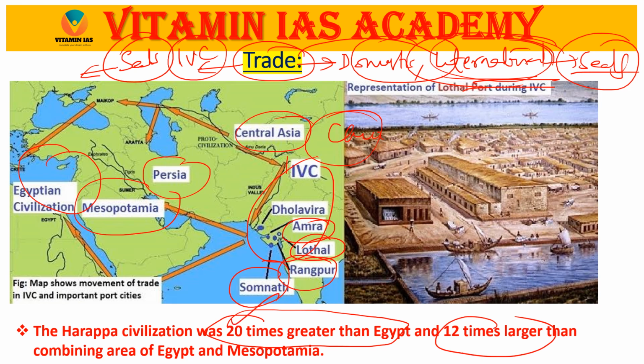When you take Egypt plus Mesopotamia, it is 12 times larger. So this is very important for UPSC Mains, UPSC Prelims and other competitive exams also.